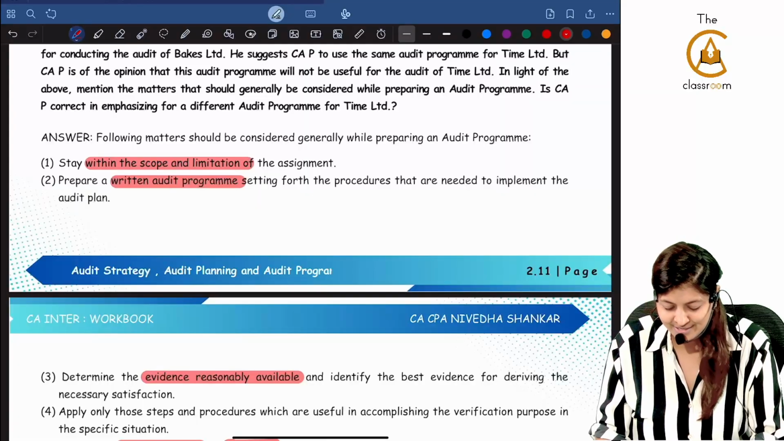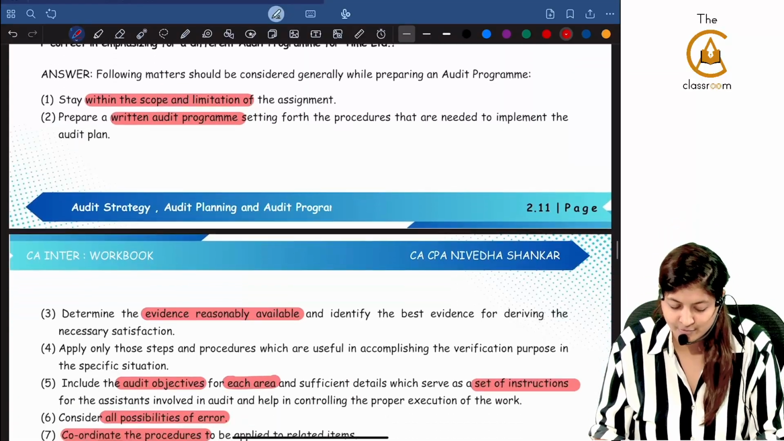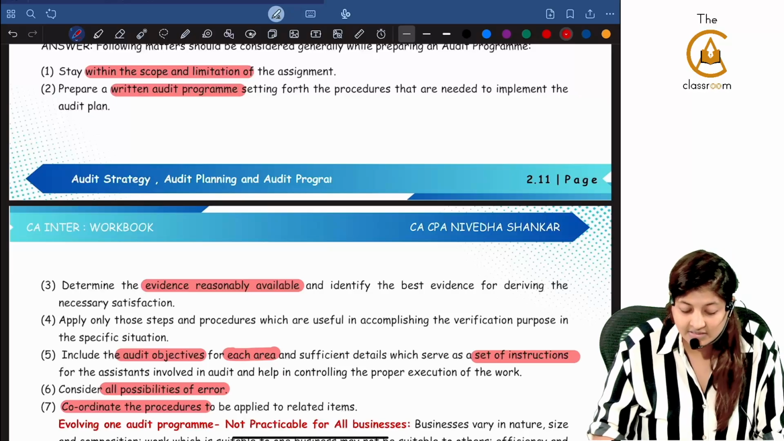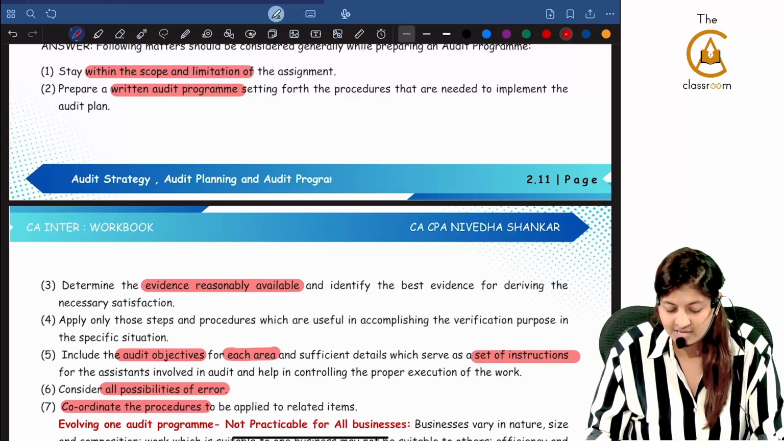The following matters should be considered generally while preparing an audit program. What are the matters for the audit program? Stay within the scope and limitation of the assignment.